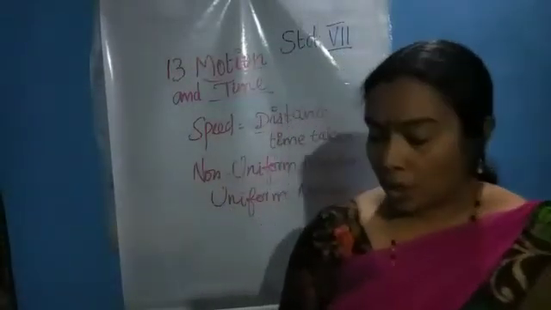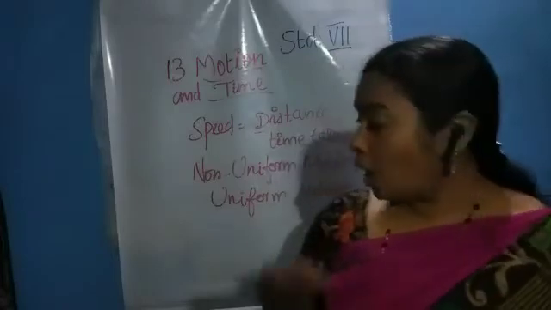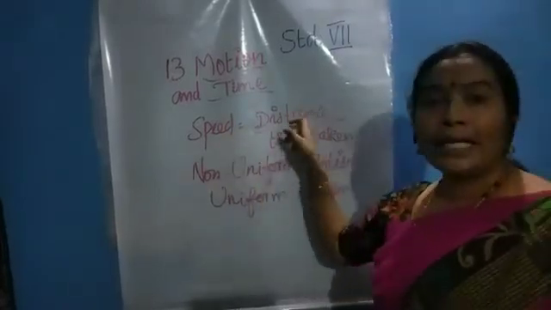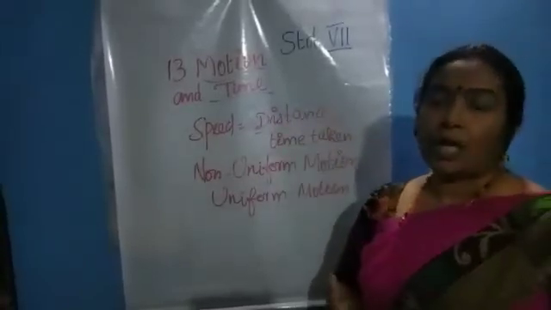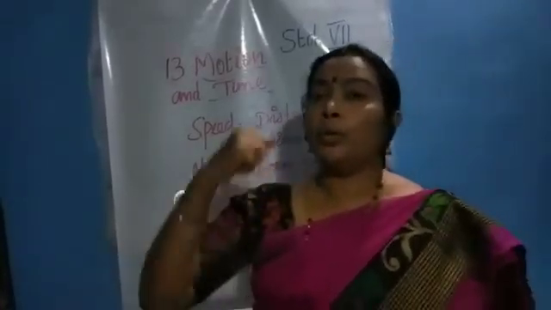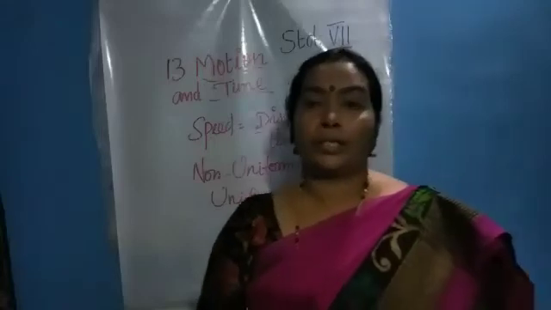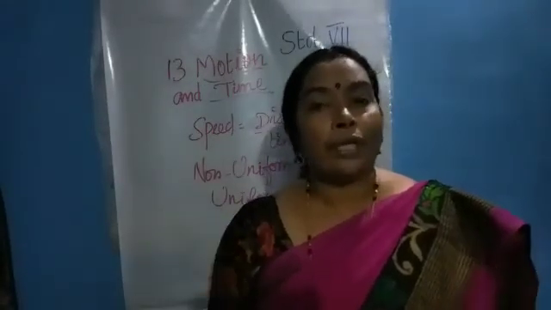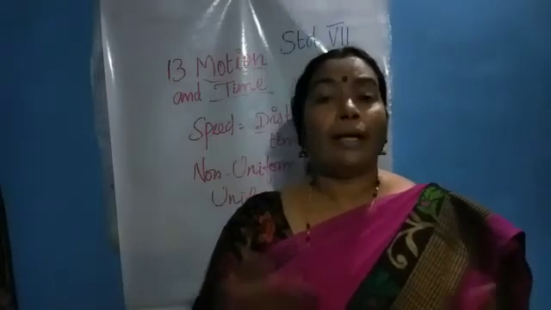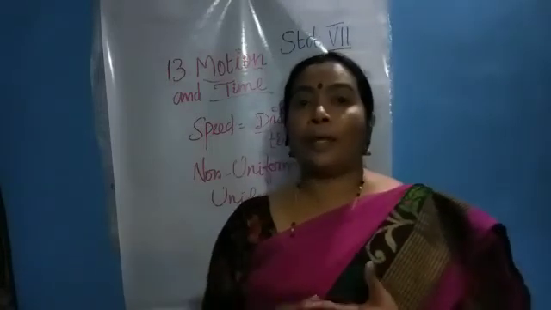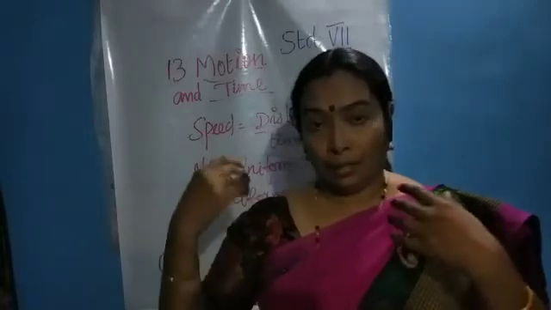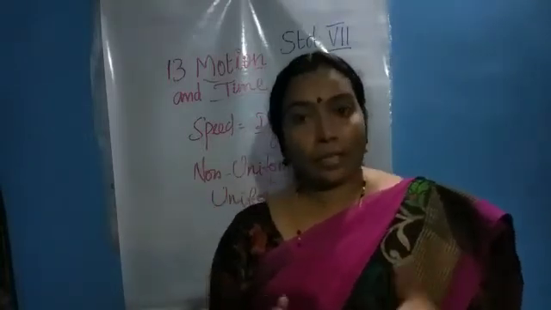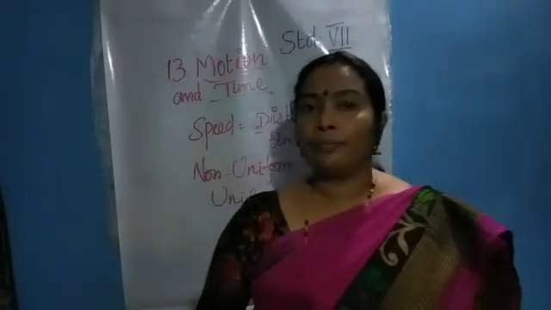Okay. So, for finding the speed of a moving object, we need distance and time. We studied how to measure distance in the 6th standard itself. How will we measure the distance? By using standard instruments like measuring tapes, meter scales and so on.